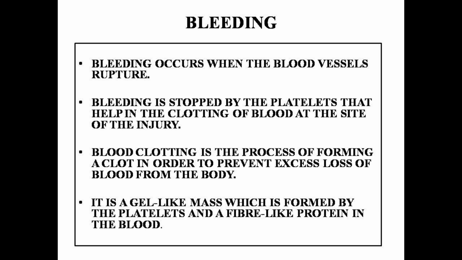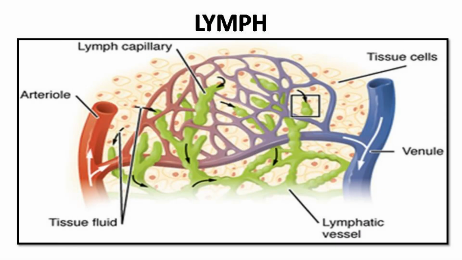Along with this, we are going to discuss another type of fluid, lymph, which is involved in transportation. This is called lymph or tissue fluid. Through the pores present in the walls of the capillaries, some amount of plasma, proteins and blood cells escape into the intercellular spaces in the tissues to form the tissue fluid or lymph. It is similar to the plasma of blood but colorless and contains less protein.